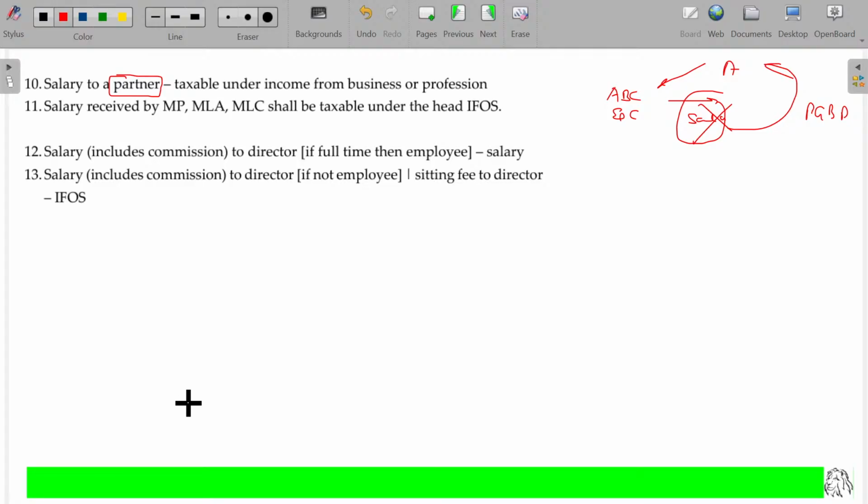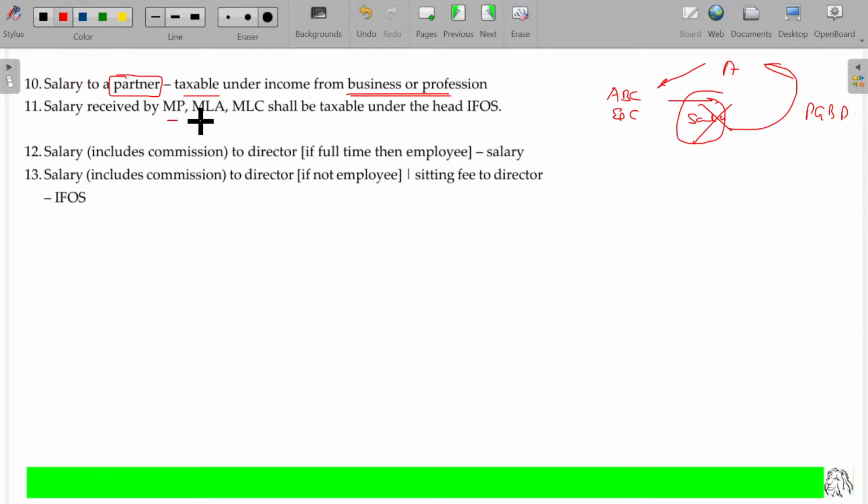In Singar Academy, whatever salary I am drawing as a partner will be considered as my PGBP income only. Either it will be taxed as per the PGBP income by Singar Academy, or if it is added to me, I have to pay the tax at the rate of 30% because it's a PGBP income, right? Salary to partner, taxable under income from business or professions, PGBP only. Okay, sir, the term salaries will not be applicable here.